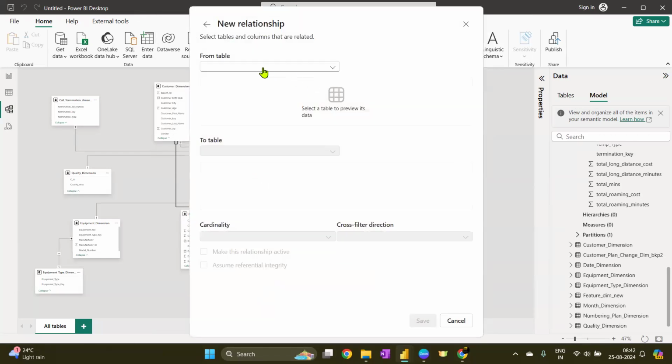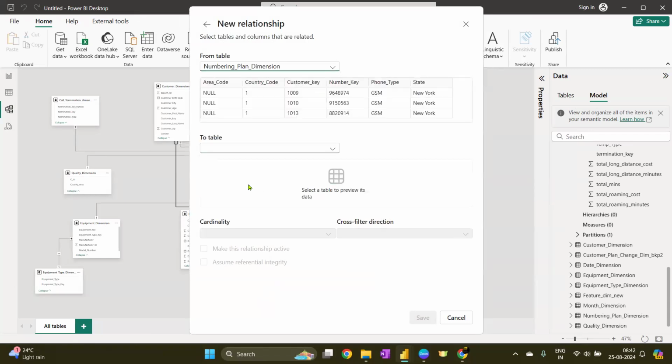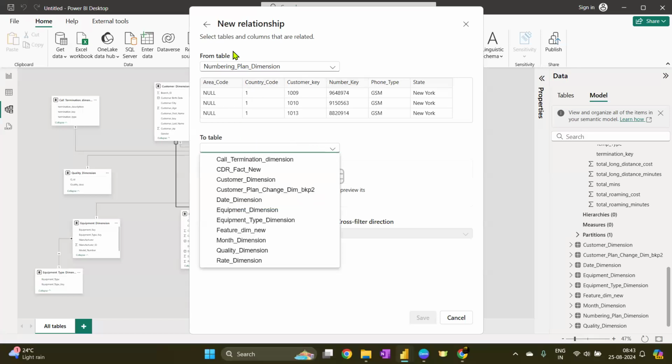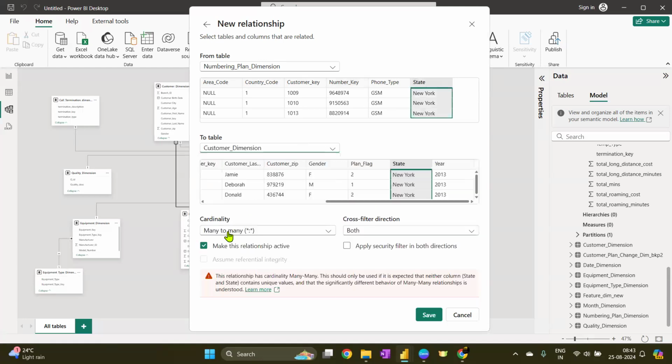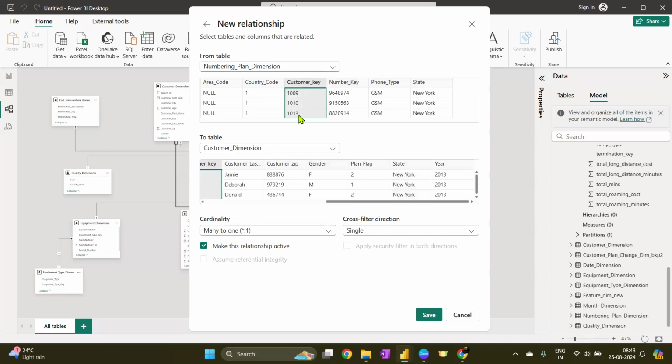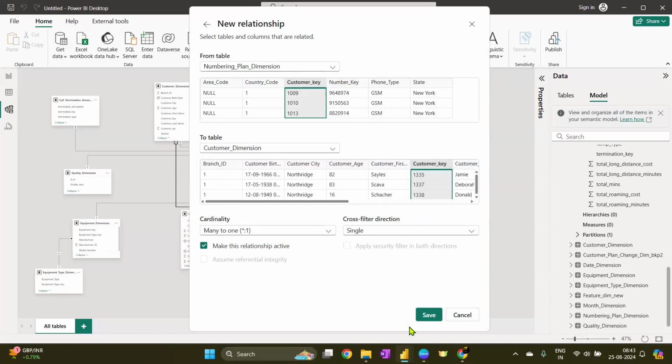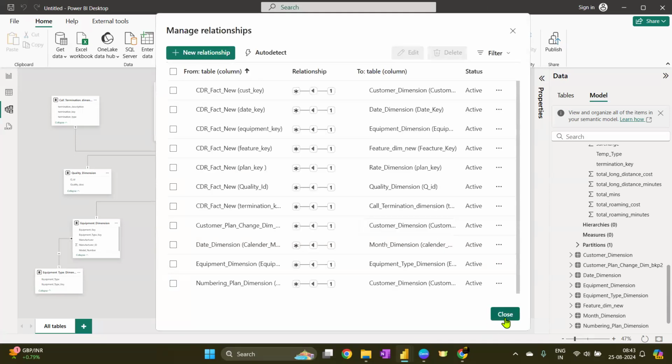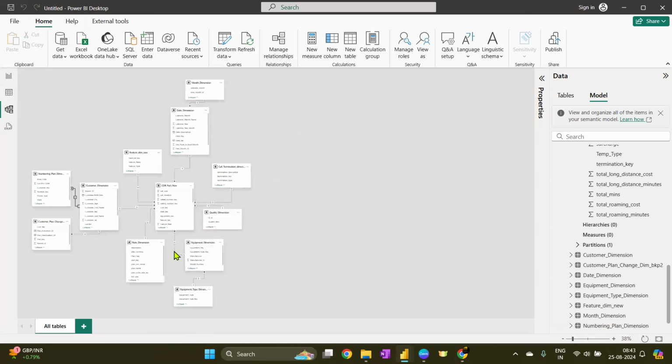And finally, the last relationship, it was numbering plan. We don't have anything to do with number key or country code. We do not have any data related to geolocation. So that's why we cannot do that. So customer table and customer table. So customer key and customer key. These two I'm going to select. So we are having a customer key here and we are having a customer key at this place. Chalo. And many to one. Cool. Save. So I think all the relationships are built.